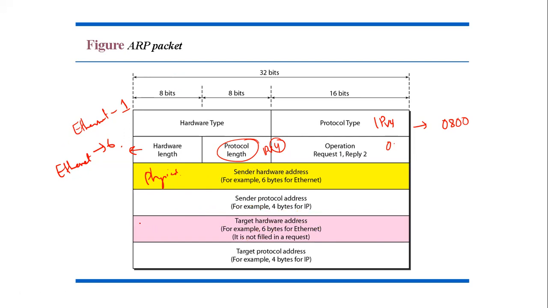In the case of request, we know the logical address and we are requesting the physical address, so all the 32 bits will be 0. In the case of target protocol address, it will have the logical address. So we send this logical address and we are requesting the physical address. Okay, so this is the ARP address resolution packet format.